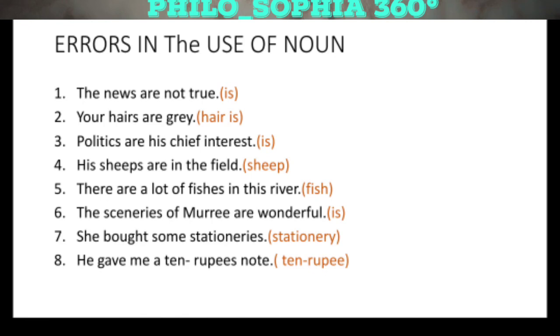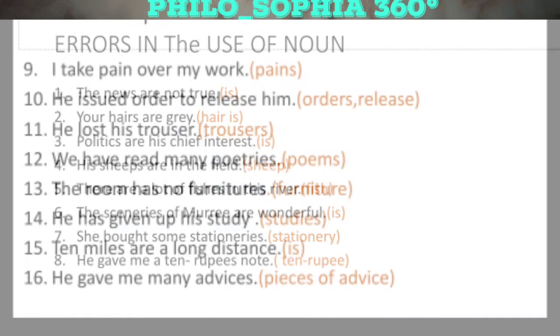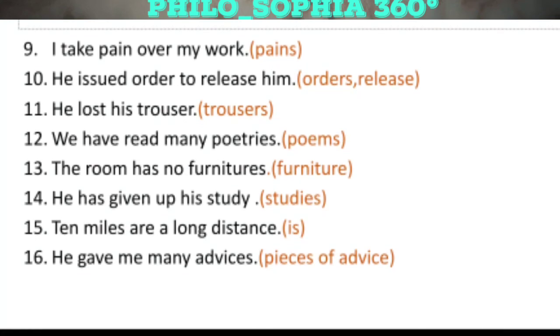Now we have our ninth sentence, "I take pain over my work." Pain is not incorrect, but in this particular sentence it has become incorrect.